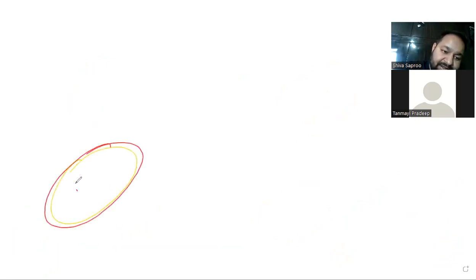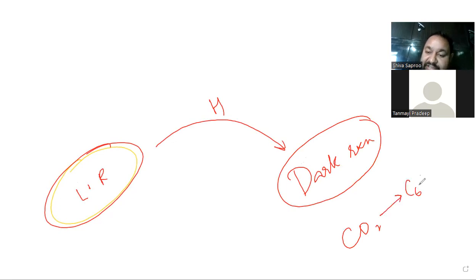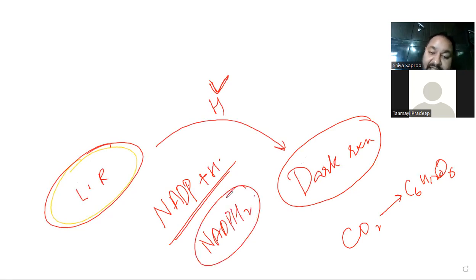So this NADPH, what is it doing? This was light reaction. From light reaction, hydrogen has to go to dark reaction in order to convert CO2 into C6H12O6. Right? But who will bring this hydrogen is the NADP molecule. NADP molecule, after combining with H, becomes NADPH or NADPH2, depending upon how many hydrogens it is carrying. And then it liberates this hydrogen here for the reduction of CO2.